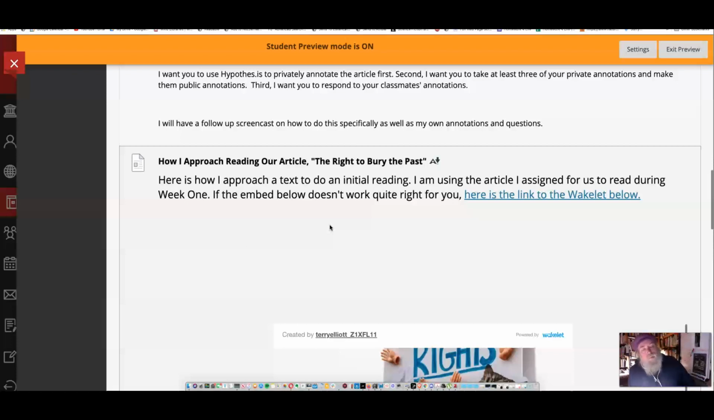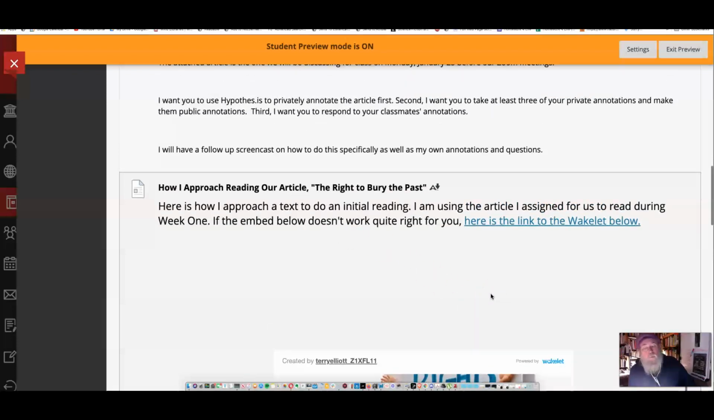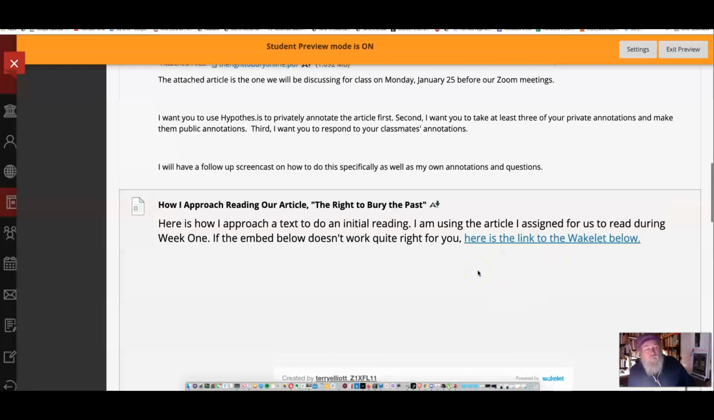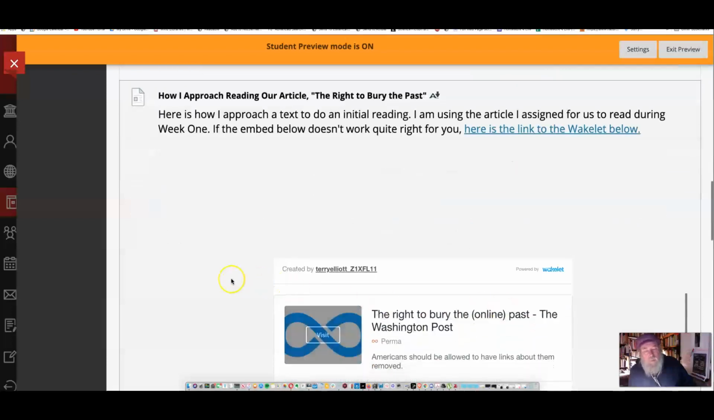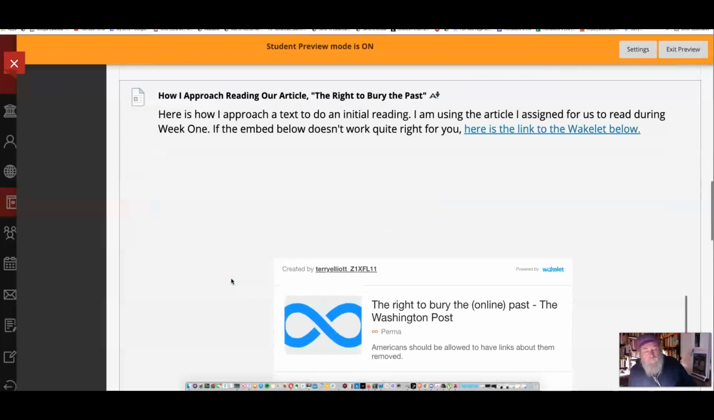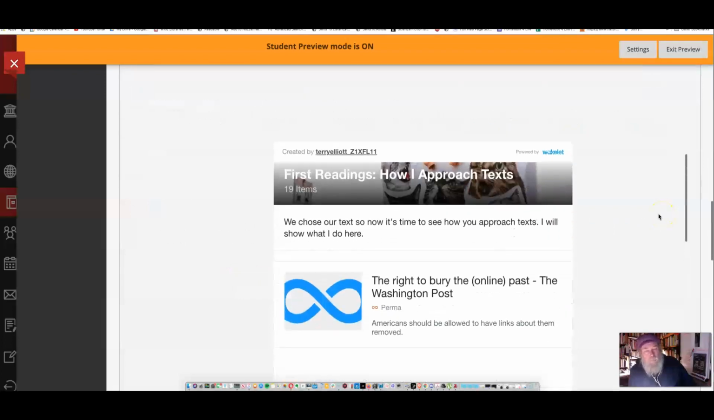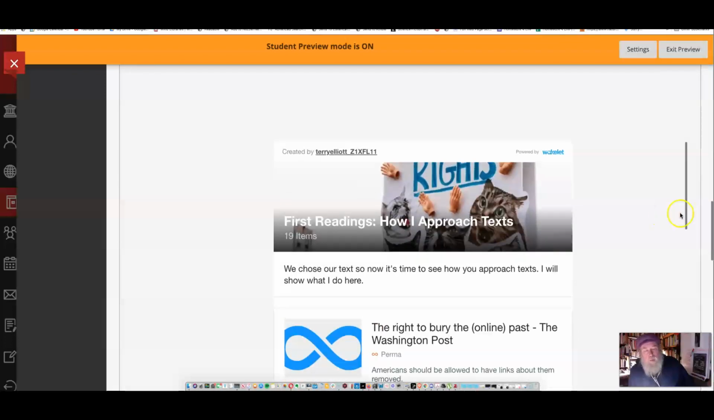You can't do good research unless you understand what you're reading. So I use a tool that I think is super cool. It's called Wakelet, and what Wakelet allows you to do is to gather research information. So what I did was, I have this approach to reading the article, and I call this First Readings, How I Approach Texts.